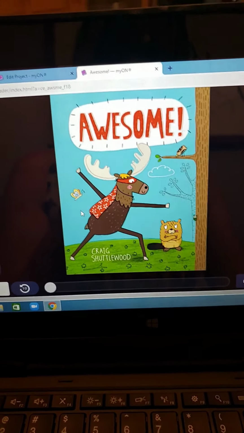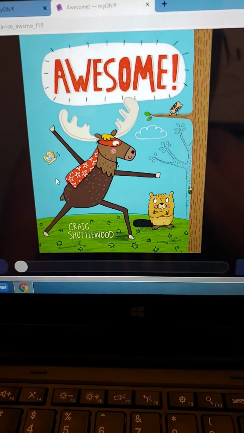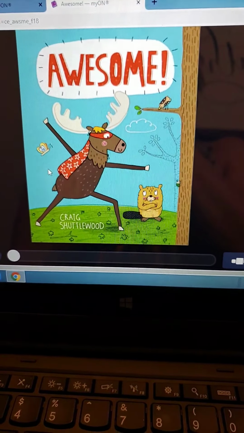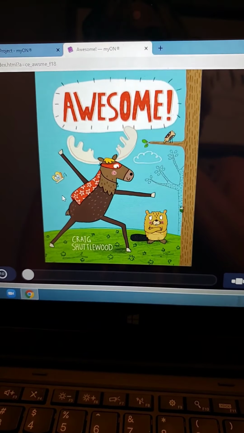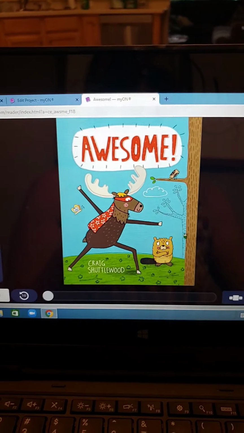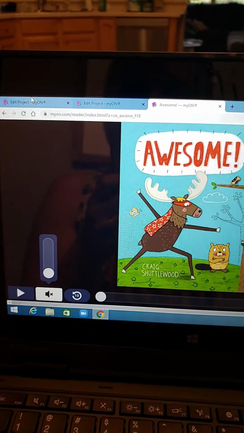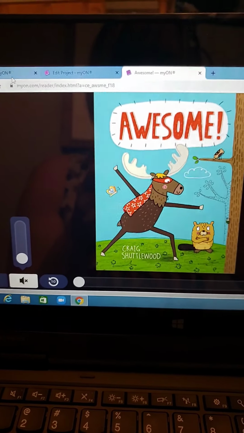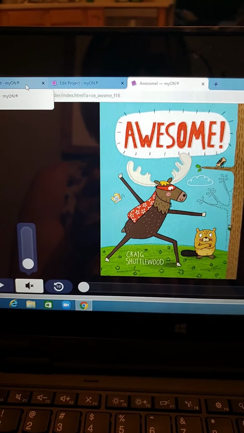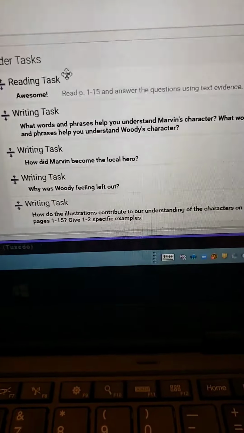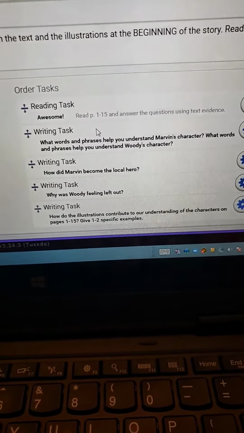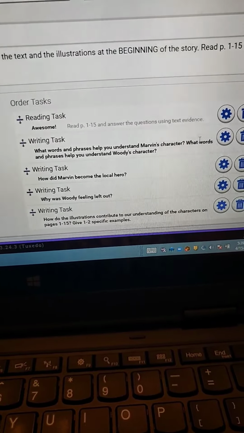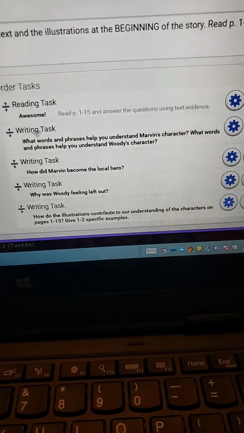So day 1 of Awesome was Tuesday's reading assignment, and then day 2 of Awesome was Wednesday's reading assignment, and day 2 is the one that was required to be turned in for the week. So we're going to start with our day 1 questions of Awesome. Even though this text is an easier text, these questions require some deeper thinking. These are 3rd and 4th grade level questions we're asking about the text. So when we ask questions that are more complex or more difficult, it's easier to use easier texts to help us. So let's look here.